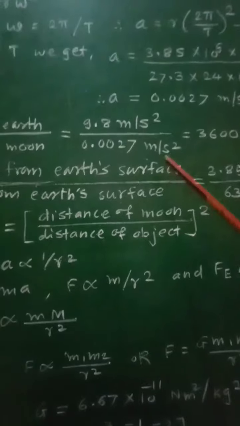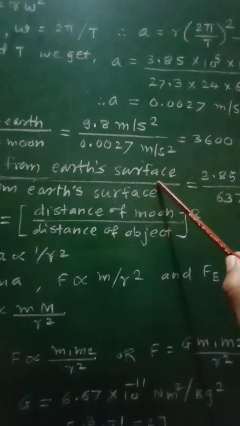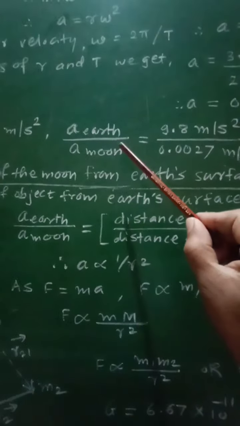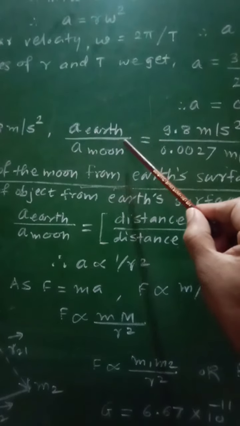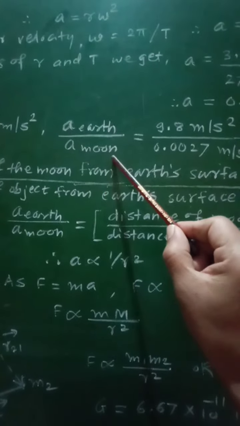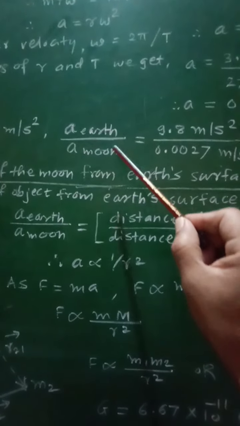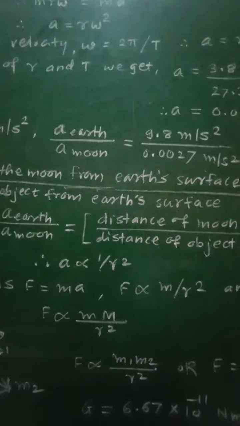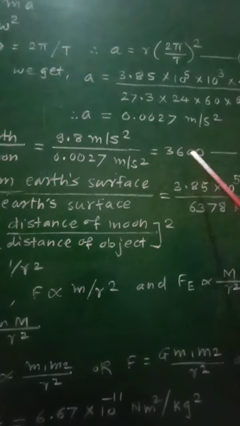If you calculate its ratio, it comes out to be 60, as equation number 5. If you compare equation number 4 and equation number 5, equation 4 gives the ratio of a earth to a moon, that is the ratio of acceleration of the earth and the moon, which is 3600.